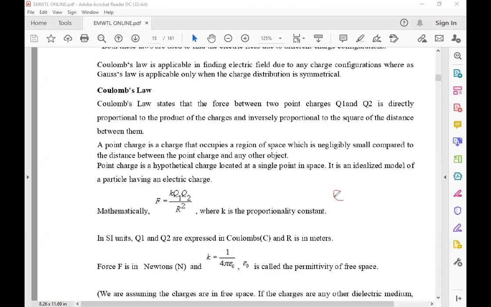Actually it is epsilon, and epsilon is nothing but epsilon naught and epsilon r, where epsilon naught is the permittivity of free space, and epsilon r is the relative permittivity. The relative permittivity is always 1 in free space, and we have only epsilon naught. Therefore, finally F is equal to